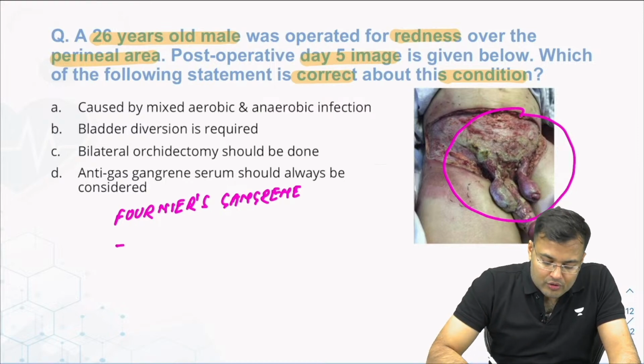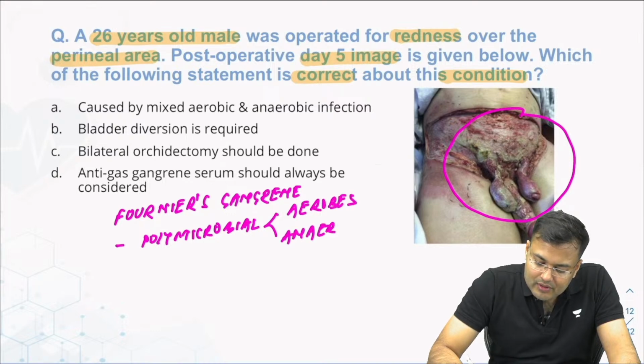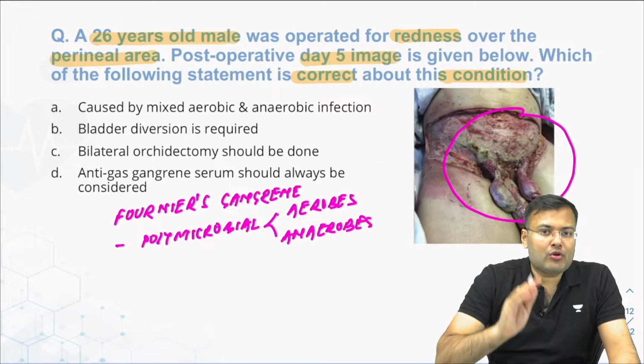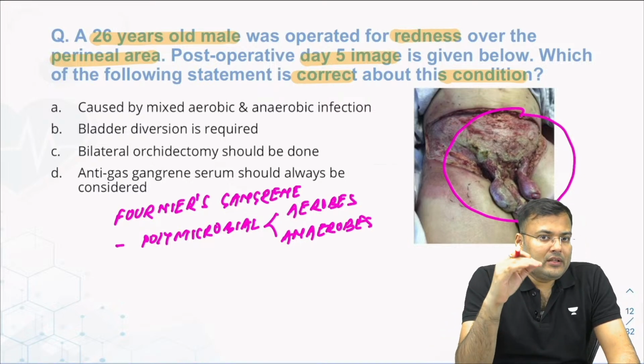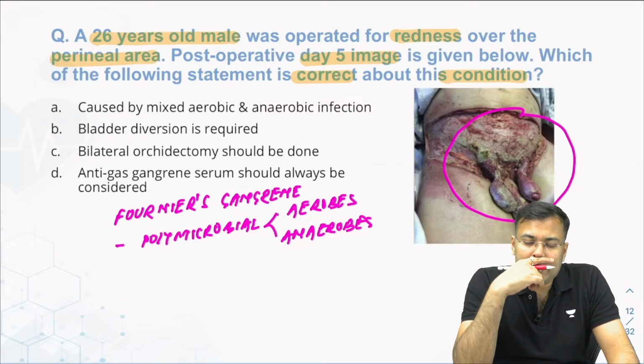Fournier's gangrene, you know, this is polymicrobial. It is caused by both aerobes and anaerobes. It is a type of necrotizing fasciitis, means the structures are involved till deep fascia: skin, superficial fascia, deep fascia. These are structures which are involved.